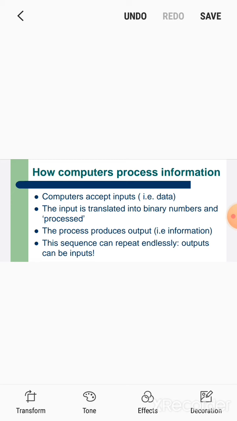So first your data, if it is in any language, will be translated into binary numbers and processed. The process produces output, that is called meaningful information. This sequence can repeat endlessly, that is the input, process, output cycle.